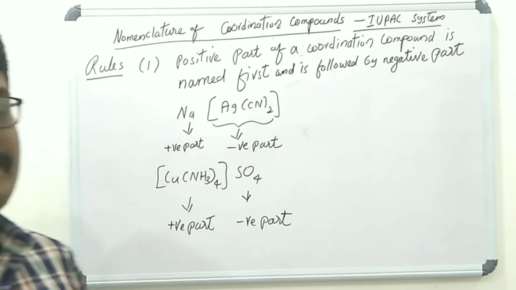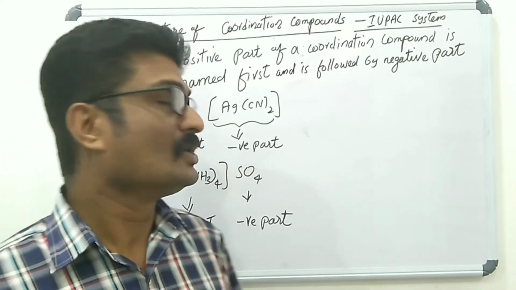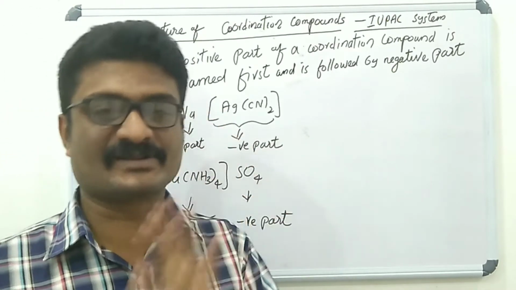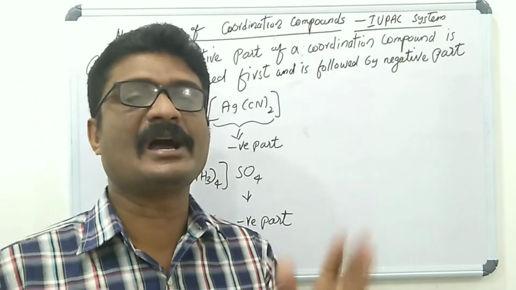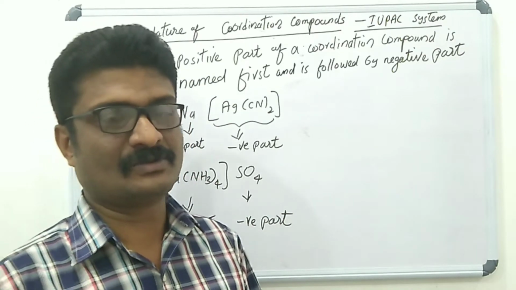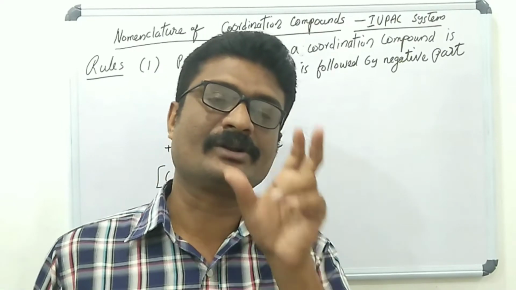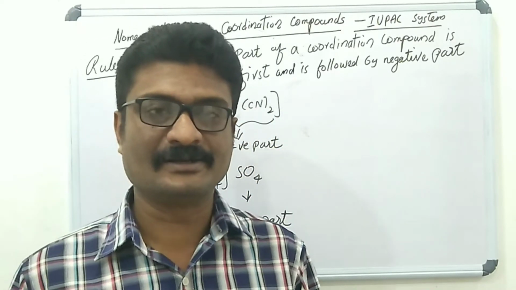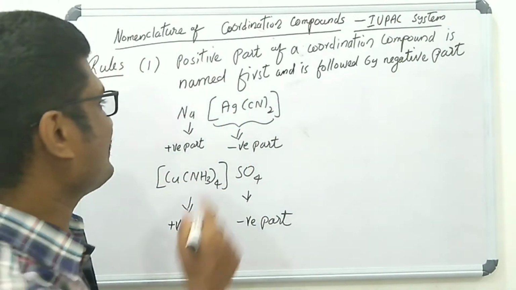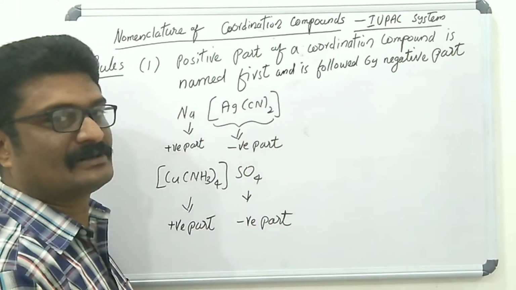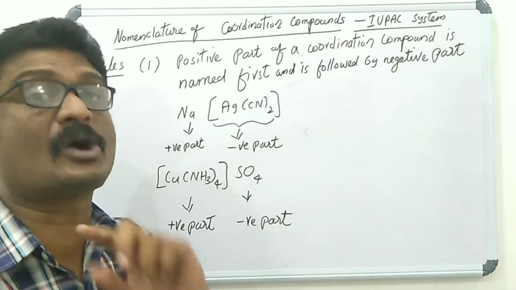Rule number 1. The positive part of a coordination compound is named first, followed by the negative part. Already we have learned that a coordination compound may consist of a coordination entity, the portion present inside the bracket, and the portion present outside the bracket. The portion present outside the bracket is called a counter ion.